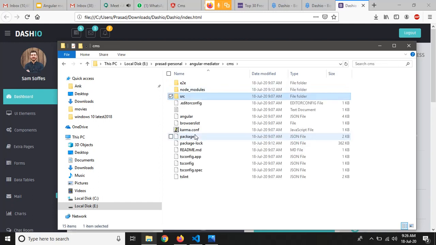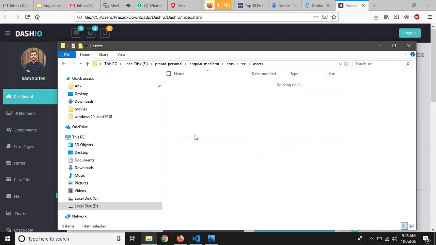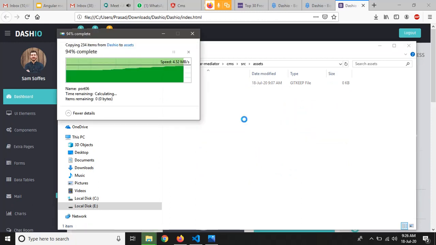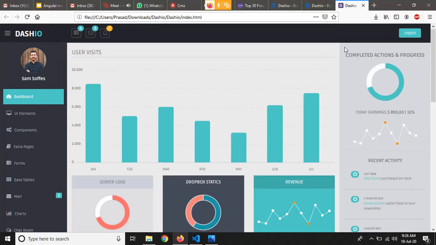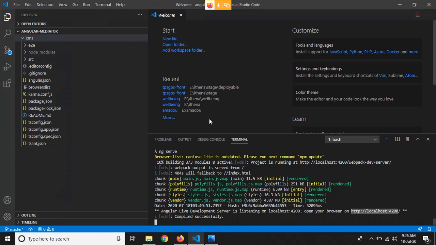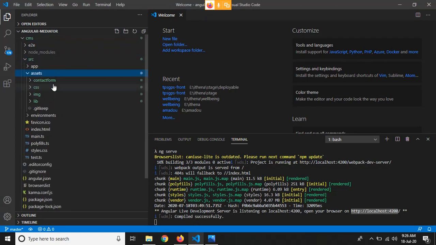It is in source, then assets, and just paste all these things here, right? Then go to this project directory. As we can see, all the files are available in this assets folder.